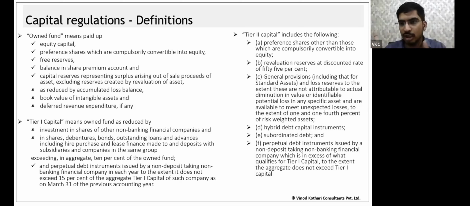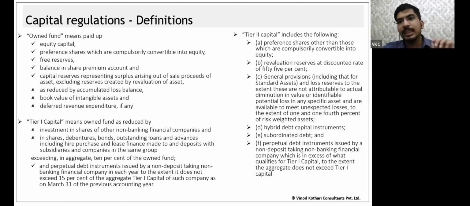Accumulated loss. If you have any loss balances in your balance sheet or in your P&L for the current year, you subtract those. Minus intangible assets: if you have software on your assets or some intellectual rights, all of those are subtracted and not considered. Receivables are not considered intangible, but intangible assets are mostly software or intellectual rights. Minus deferred revenue expenditure specifically given under the balance sheet. You arrive at the owned funds. Okay, so this is owned funds. How do I compute net owned funds?